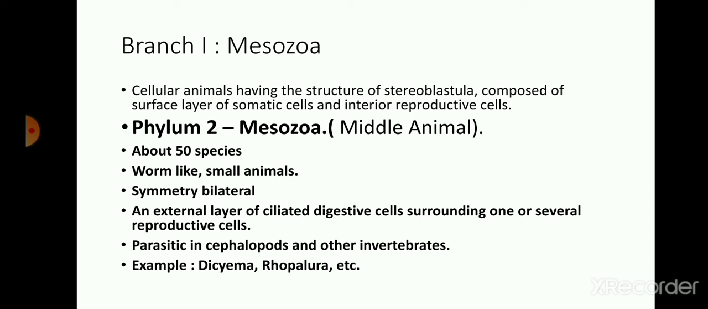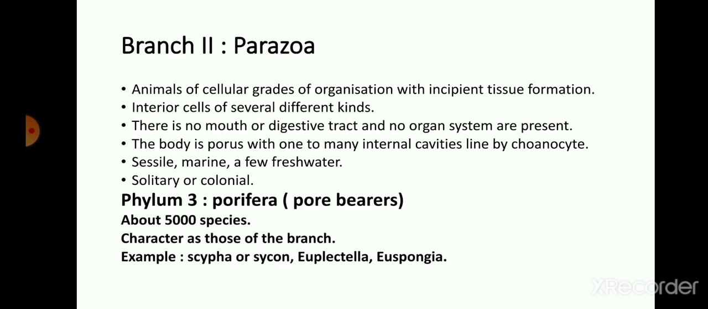They are parasitic in nature in cephalopods and other invertebrates. For example, Dicyema and Rhopalura. So these are the examples of phylum Mesozoa. So this belongs to phylum one, Mesozoa.